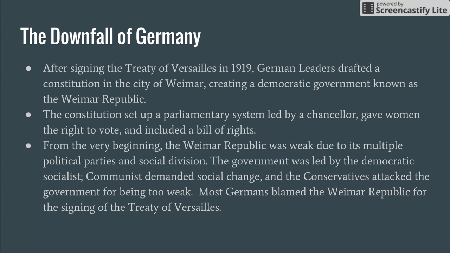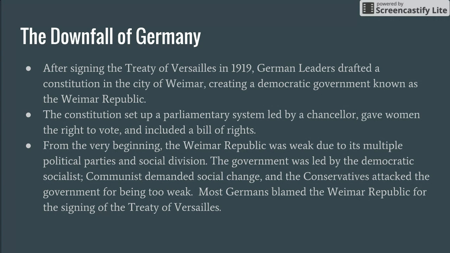After signing the Treaty of Versailles in 1919, German leaders drafted a constitution in the city of Weimar. This created a democratic government known as the Weimar Republic. The constitution that was drawn up set up a parliamentary system led by a chancellor. It gave women the right to vote, and it also included a Bill of Rights.